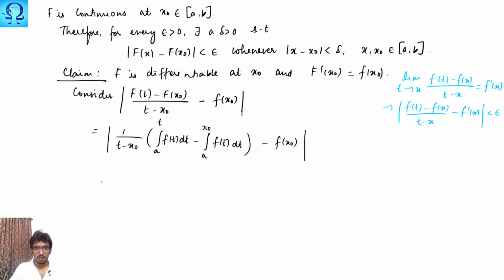Okay, and now what I am doing is that 1 upon t minus x naught multiplied with integral a to t.